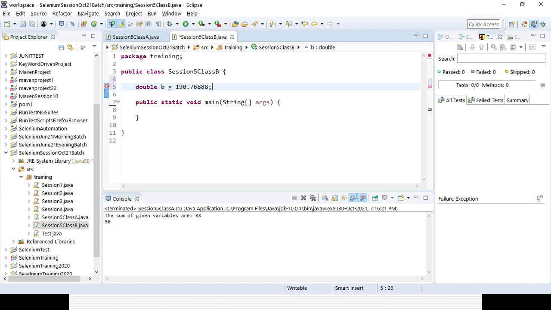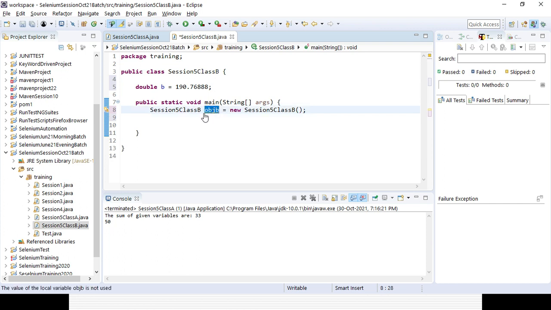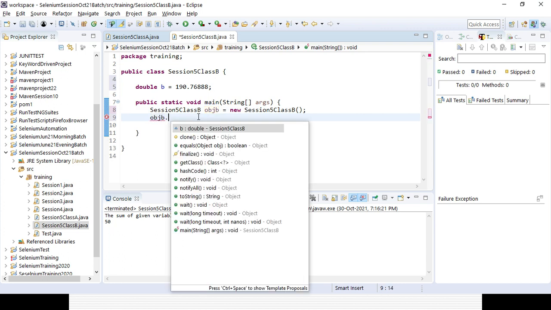Okay, that's fine. Now let's try to access the class b. Let's create a new object, objb equal to new. Now if you want to access the variable, if you just press the object whatever you are creating and press the dot button, you can see all the important variables or methods. Now only the b variable is coming, which is defined in that particular class itself.